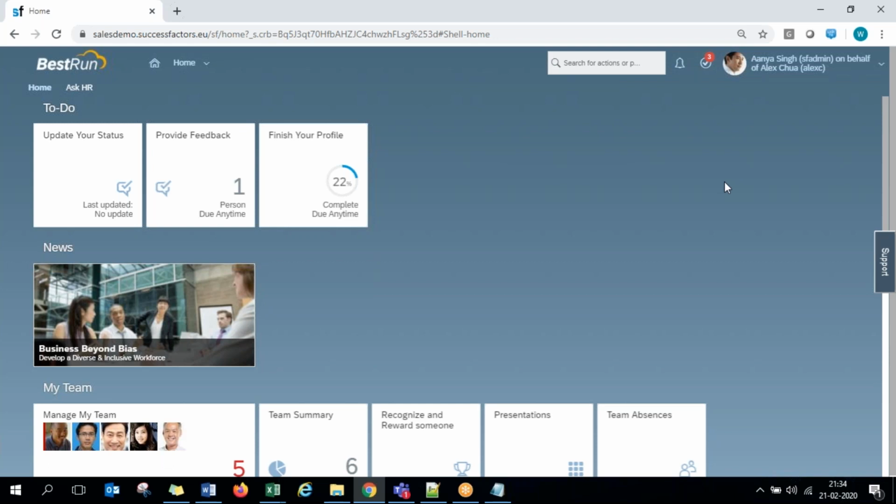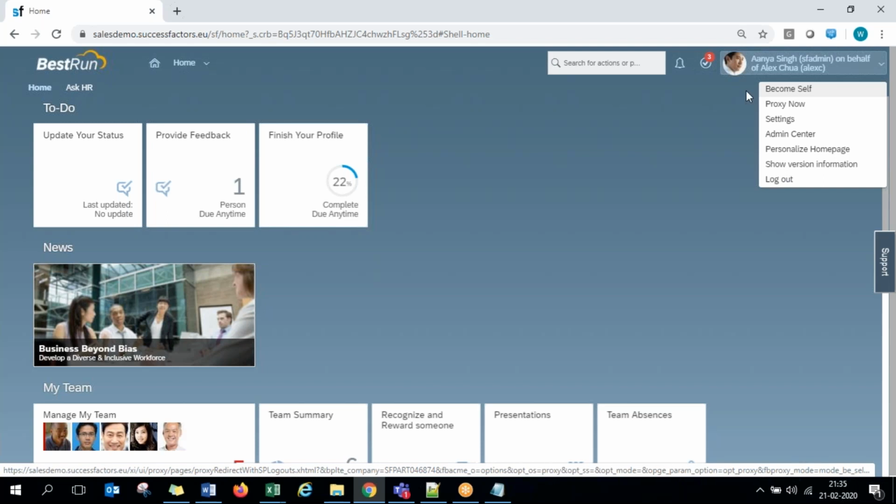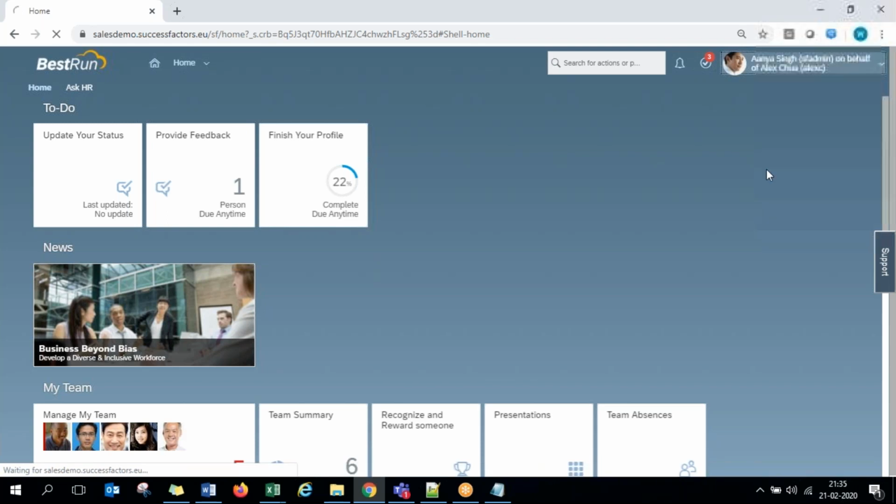So even after 5 years, 10 years, whenever you take out a log report, it clearly mentions that it's not Alex or Anya who directly did it. It's Anya coming in as proxy of Alex who has done it. Like that, you'll have that clear message. So this is the proxy feature, where whenever you're done with that purpose, you can come back to your own login by clicking on become self.